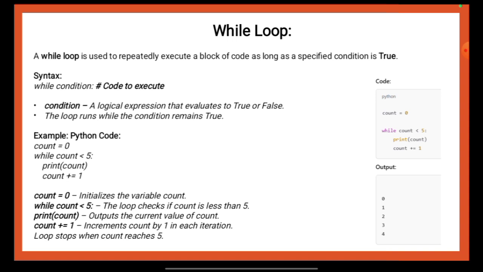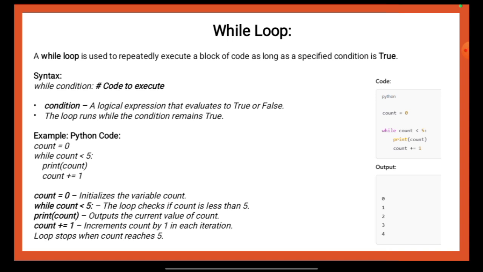So from this part, we get to understand that a while loop in Python is used to repeatedly execute a block of code as long as a specified condition evaluates to true. The loop starts by evaluating a logical expression or condition, and if the condition is true, the code block inside the loop is executed. After each execution, the condition is re-evaluated and the loop continues running until the condition becomes false.